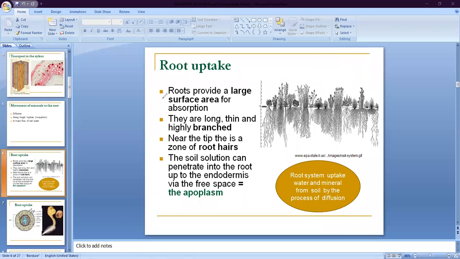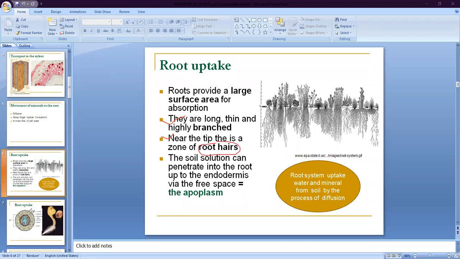Yes. Next, the root provides a large surface area for absorption. So it is the first essential for transportation of water, that the root provides a large surface area for absorption. Second point, roots are long, thin, and highly branched. Third, near the tip, there is a zone of root hair.